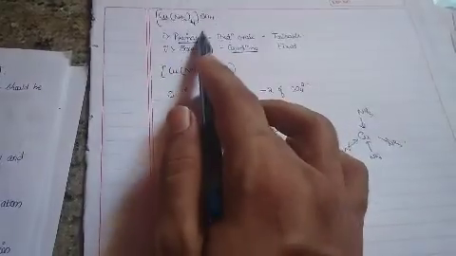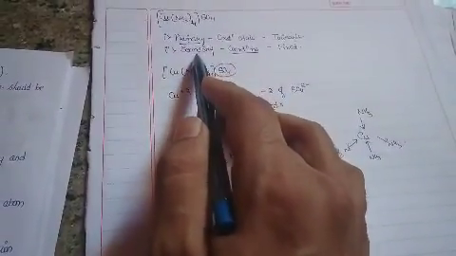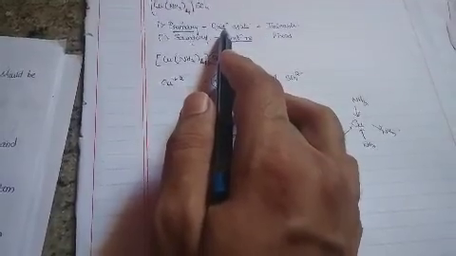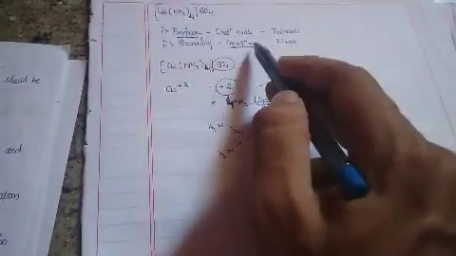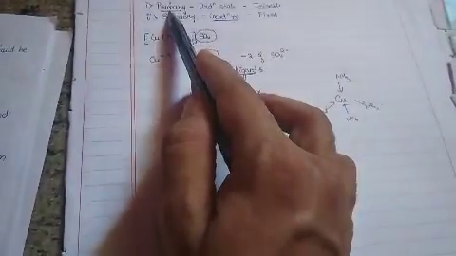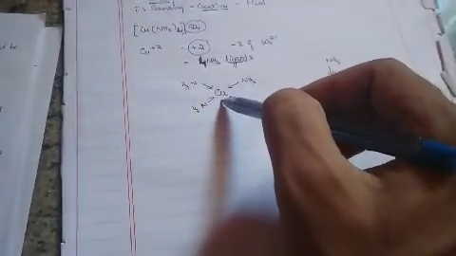So first and foremost, what does it say? A central metal atom or ion possesses two types of valency, primary valency and secondary valency. Primary valency is actually the oxidation state, which is ionizable. Secondary valency is the coordination number, which is fixed. During the formation of complexes, the primary valency will be satisfied by the anions present in the molecule, whereas the secondary valency will be satisfied by the ligands which bind the central metal atom or ion. These ligands will arrange around the central metal atom or ion to give a definite geometry. So these are the main postulates Werner explains during the formation of complexes.